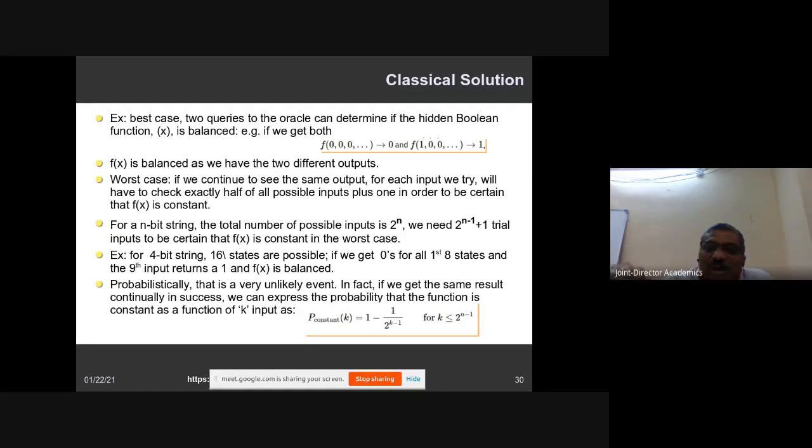In order to prove whether it is balanced or not, at least you have to check the first half plus 1. So if there are n bits, the number of combinations required is 2 power n minus 1, plus 1. For example, if 4 bits are there, there are 16 possibilities, 2 power 3 is 8, plus 1. At least 9 tests you have to perform, continuously starting from 0, to say with 100% certainty that it is a balanced function.